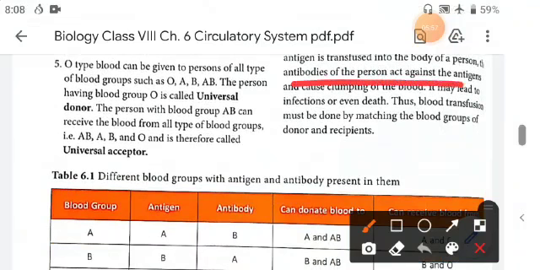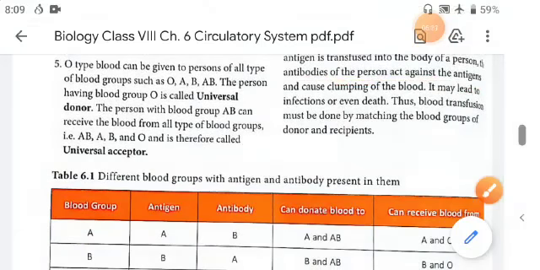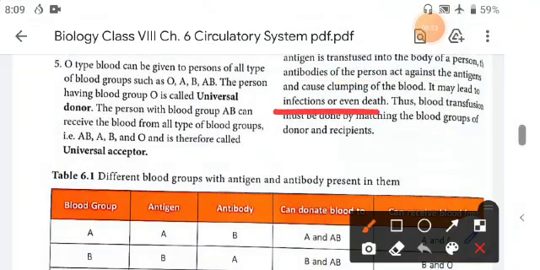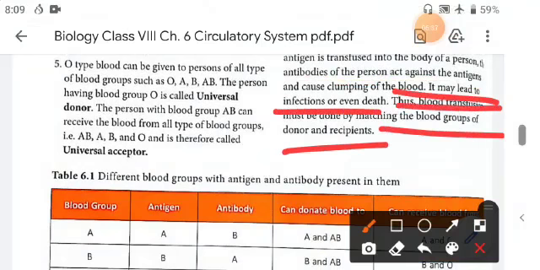Suppose the donor is giving to the recipient and the recipient has a different antigen, then their antibodies will act against those antigens. Okay, so it may lead to infection or even death. Thus, blood transfusion must be done by matching the blood groups of donor and recipient.